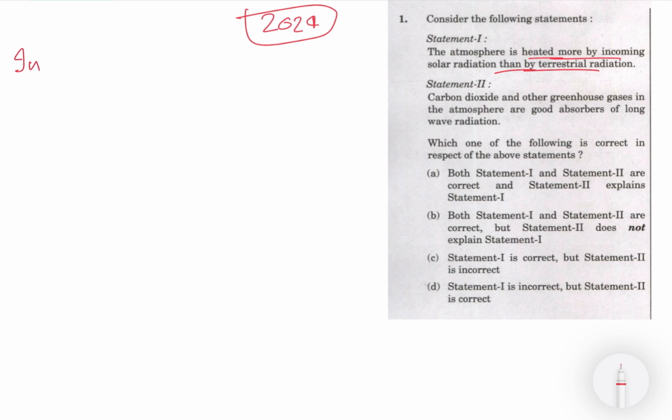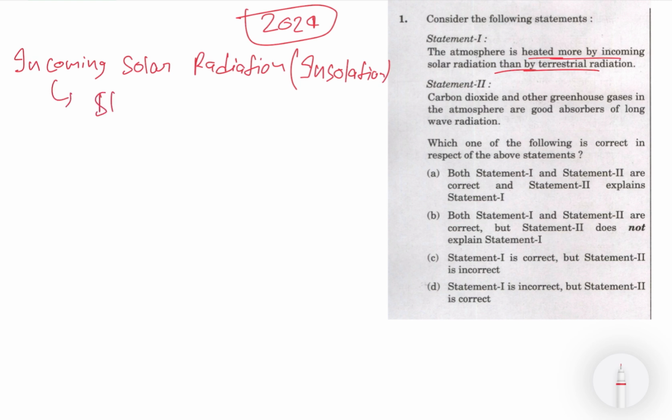First is incoming solar radiation, which is also called insolation, and this is a short wave solar radiation. This much information we require. This is short wave solar radiation.